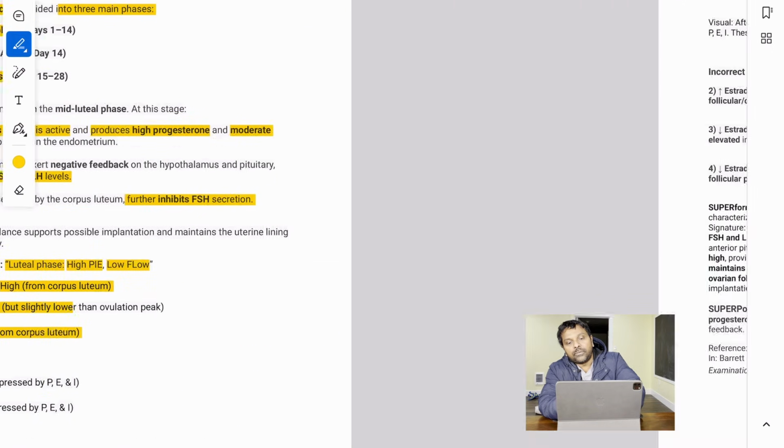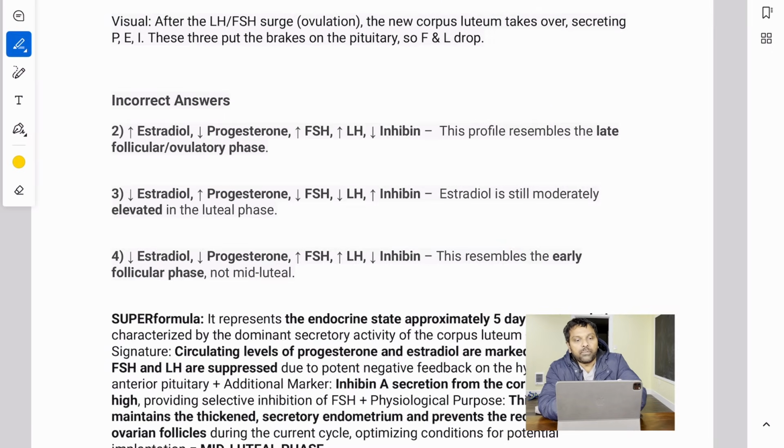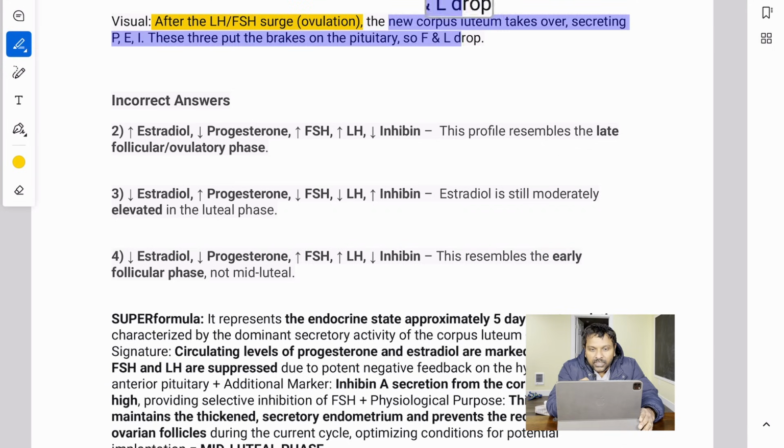All right, folks, that's a very important mnemonic you can remember. What in the world is happening? Luteal phase, high pi and a low flow. Three things going up, progesterone, inhibin, estrogen, and two things are coming down, FSH and LH. So if you think like that, after the LH surge, that is ovulation, the new corpus luteum takes over, secreting P, E, I. These three put brakes on the pituitary, so F and L drop.